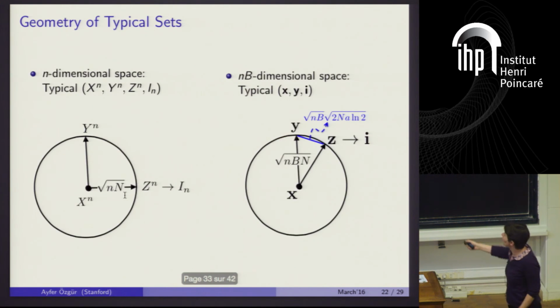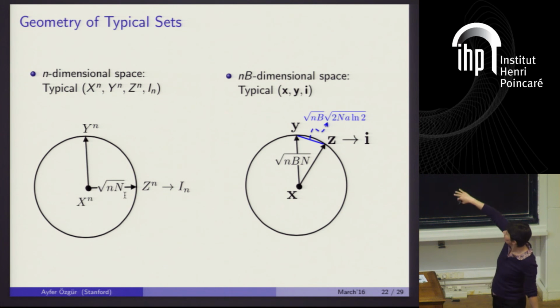And so why is this interesting? This is interesting because of the following. A priori, for these n-dimensional random variables, you could trivially draw this picture. Given a code word x^n, you know that y^n and z^n will lie in a sphere around x^n of certain radius, and because the noises are independent, they will be orthogonal to each other in a typical configuration, and z^n is mapped to i^n, okay?